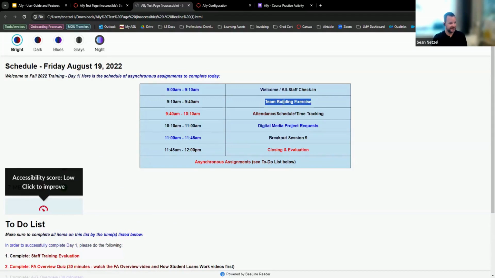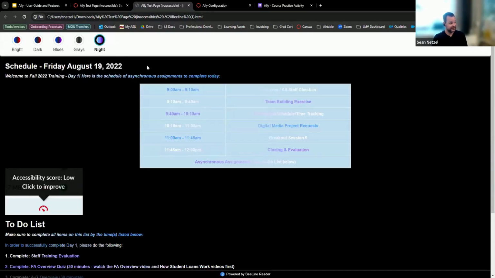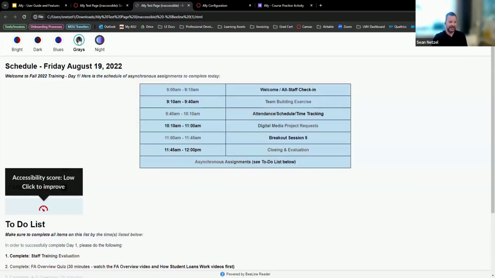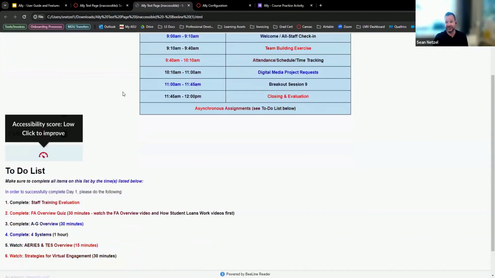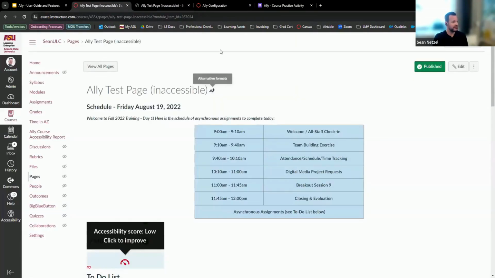And you can even see there's color grading that changes on here. So right here, it says the team building exercise. It starts off in kind of a dark red, and then it turns to a lighter color. There's different options here. So you can have it bright, dark, blue, grays, night. So there's a dark mode. Not sure how accessible this is because it's a white text on a light blue background, but this is something that some students will say has actually worked to be a little bit better for them, easier on their eyes and faster to read and skim and scan through. So that's the Beeline Reader.